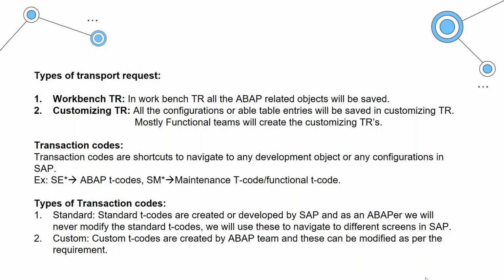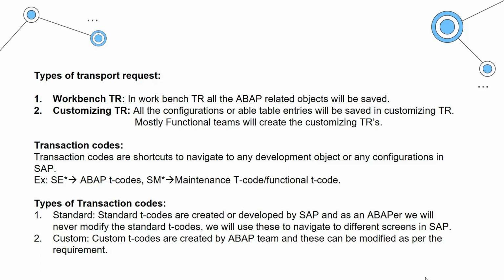At most you will use 10 to 15 T codes. That's it. So you just need to memorize these T codes. They will also give you the documentation of all the T codes that are widely used across the system by ABAPers. We will give the list of all the T codes also.